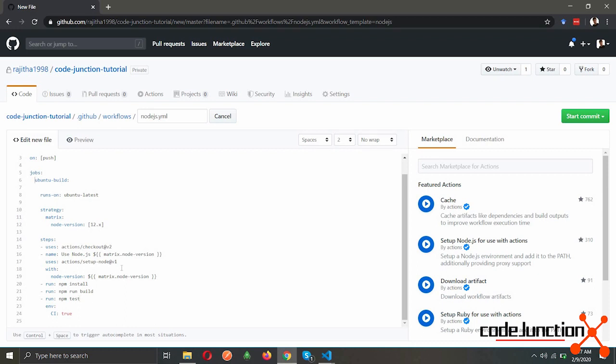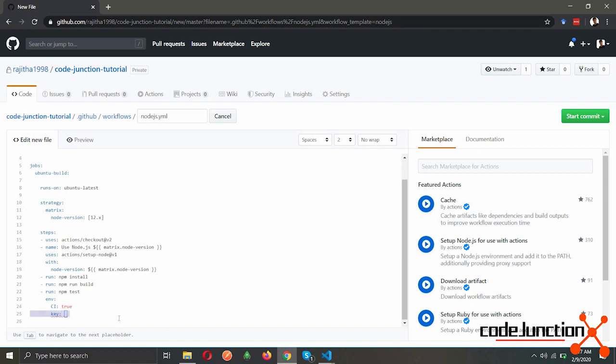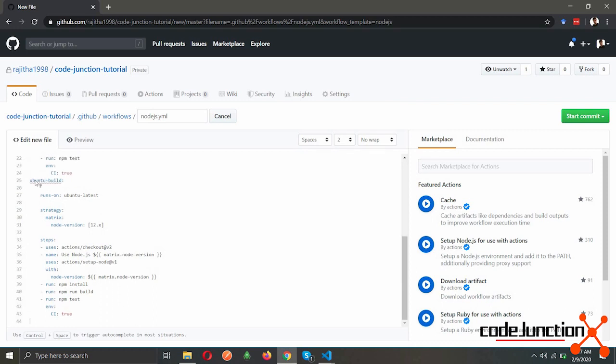So we can duplicate this build job and we can easily create the Windows build job through that. I will rename this as Windows build and make the indentation changes, and I have to change this version to windows-latest.